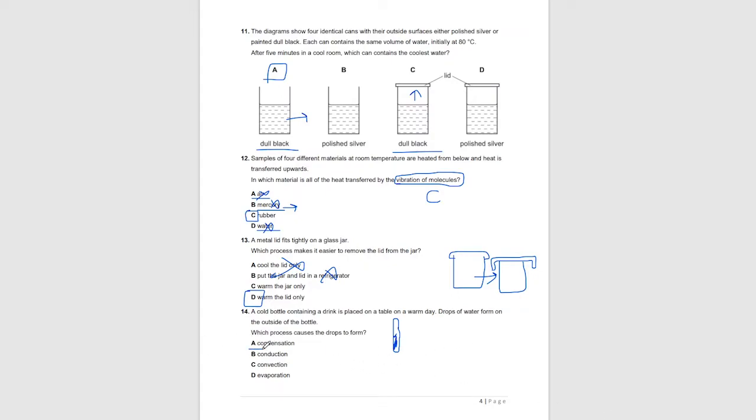So condensation is the answer, because when molecules condense, they get closer together because the temperature is lower. As the temperature lowers, the molecules get closer together and it condenses. So here, the moisture in the air condenses because of a drop in temperature, which is because the water bottle is cold. The surface of the bottle is cold, which makes the water molecules surrounding the bottle condense and form drops of water on the surface of the bottle. So condensation is the answer.